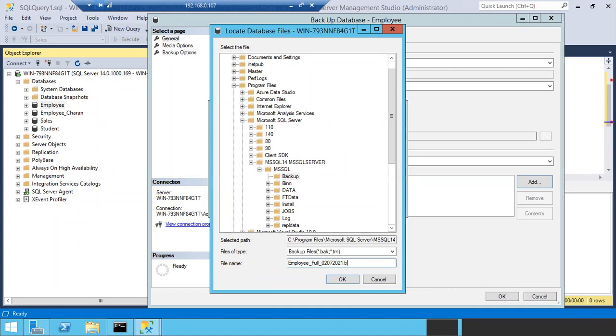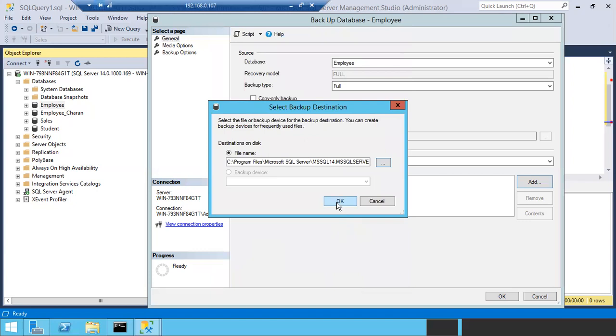Okay, the full backup file extension is .bak. So like this you have to give the file name. You can give your own name also. Don't think like for the employee database I have to give the employee name only. For the employee database backup I can give Shanmugh, I can give money, I can give whatever I want. But it's not for our purpose, right? It's for organization purpose. So you have to give the name properly, professionally. Okay, just click OK and click OK.